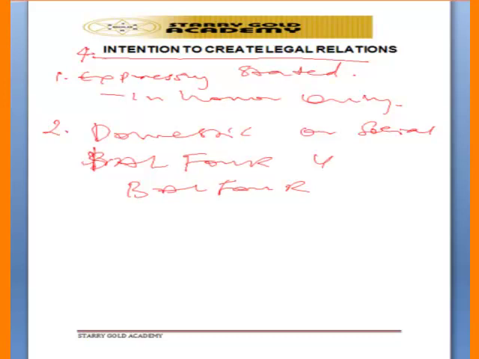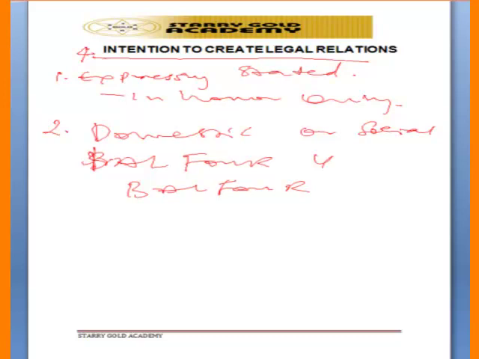Maybe the husband promises to give his wife a certain thing, and he does not do it. If the wife sues the husband in court, the court will not enforce the contract because it is a family contract, a domestic issue.